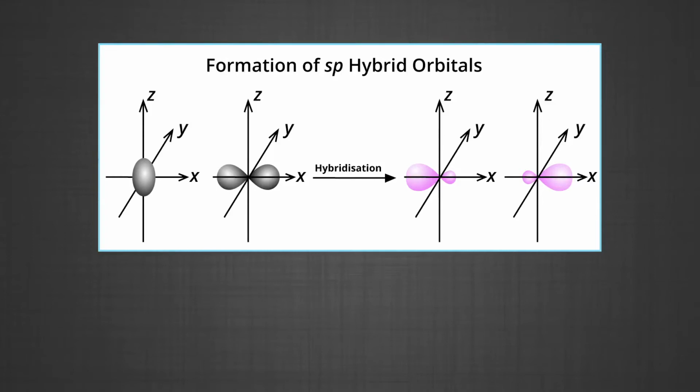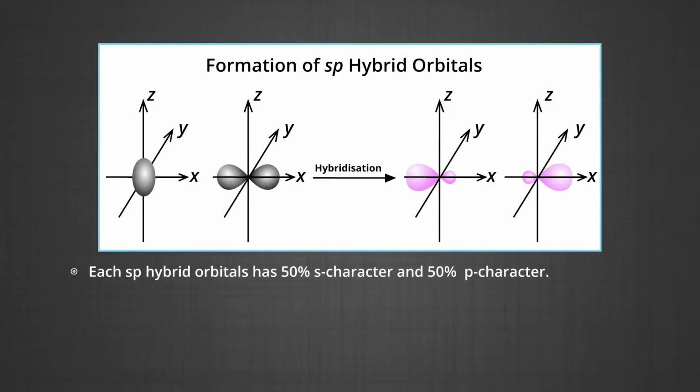The suitable orbitals for sp hybridization are s and pz if the hybrid orbitals are to lie along the z-axis. Each sp hybrid orbital has 50% s character and 50% p character.